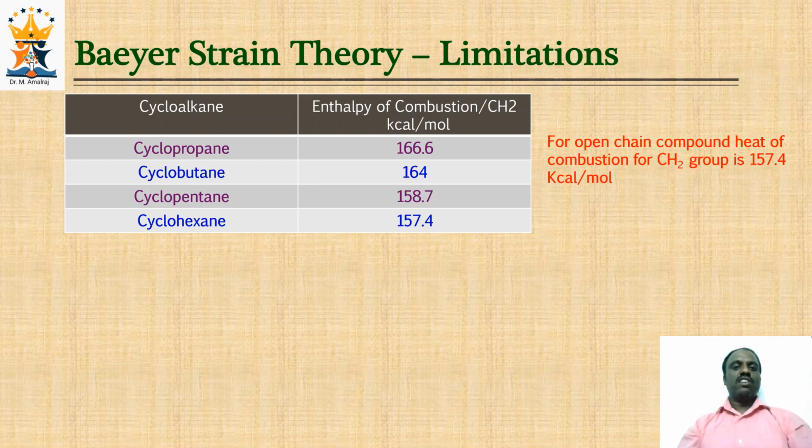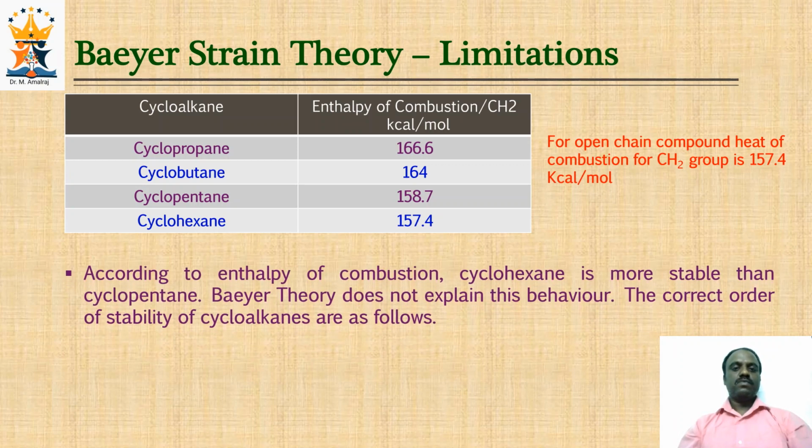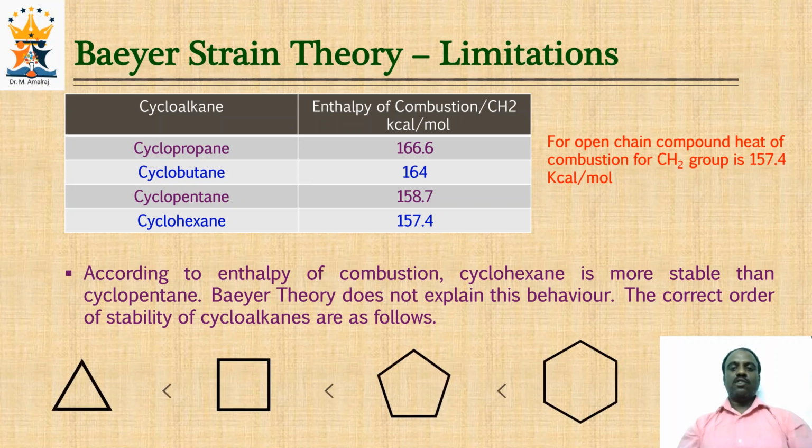That means cyclohexane is relatively more stable than cyclopentane. So Bayer could not explain this behavior. So the correct order of stability of cycloalkanes is as follows: cyclohexane is more stable than cyclopentane, which is more stable than cyclobutane, which is more stable than cyclopropane.